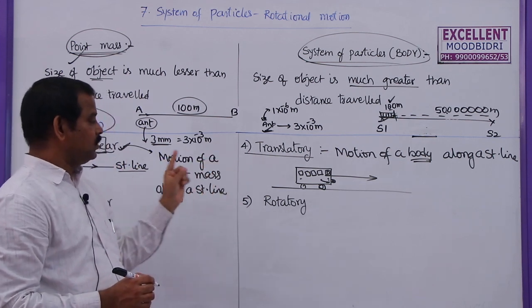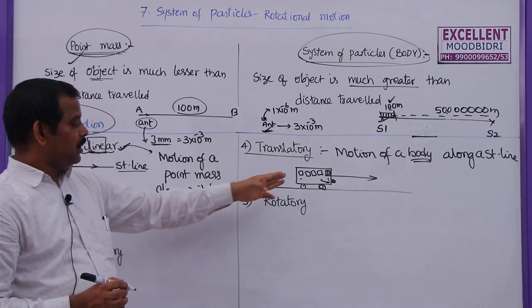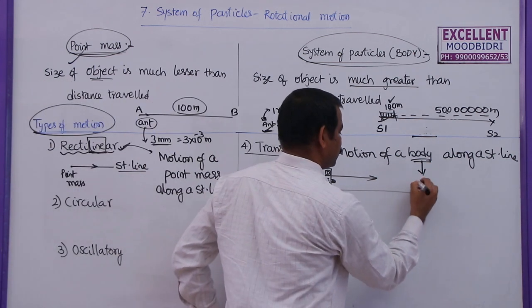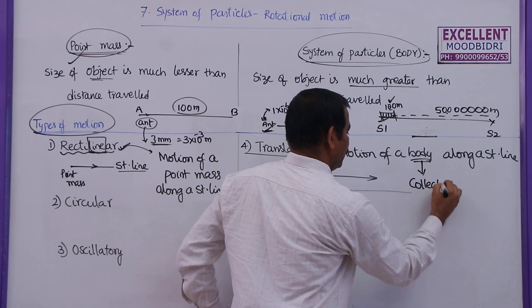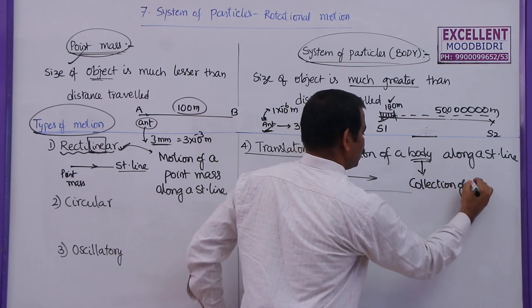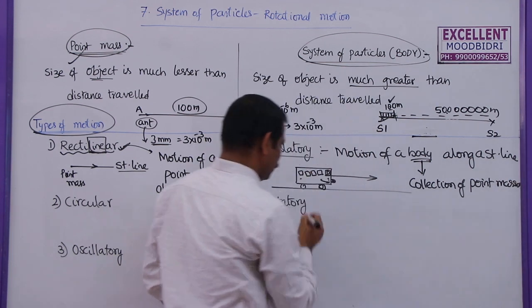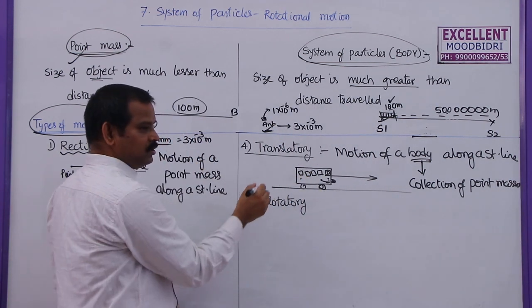If it is a point object, we should call it rectilinear motion, but as it is a body, what is a body? A body is a collection of point masses. So what are the point masses here?